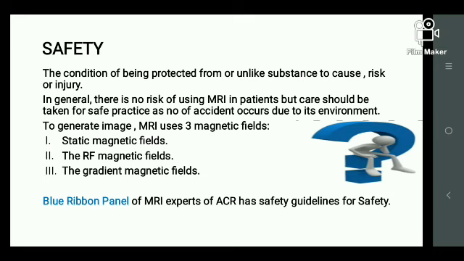The RF magnetic field is created when we apply the RF pulse. So we have a code for how MRI images are formed: place the patient, switch on the RF pulse, switch off the RF pulse, receive the signal, take out the patient, and process the images on the computer. This is a short description of how MRI images are acquired.